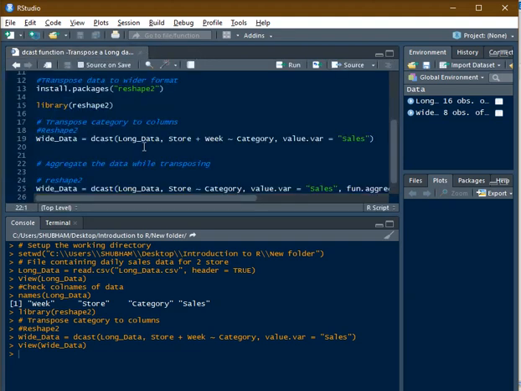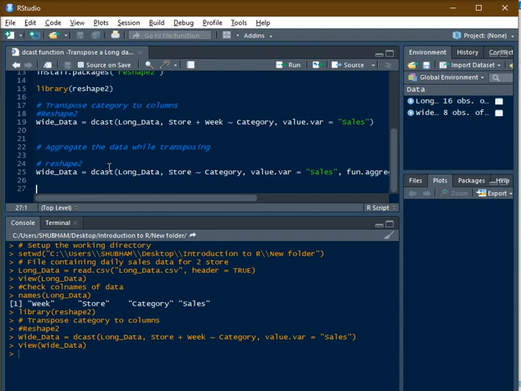Now what if you want to aggregate the data, right? Instead of having the week column, you want the sales number at a store and category level. So store will be your first column and category will be in columns 2 and 3, and the numbers filled in those cells would be the number of sales. So you just need to remove week here because week is no longer a level in the data. Category will remain as it is, value.var will remain as it is, which is sales.